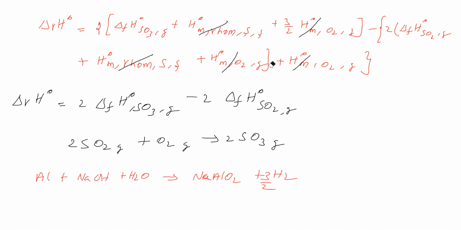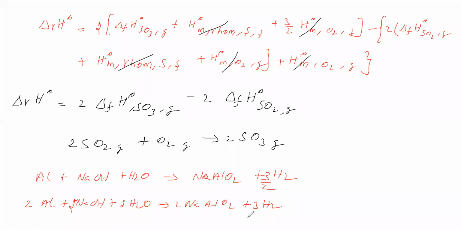For this equation, here denominator 2 is there. This 2 we have to cancel, therefore we will multiply the whole equation by 2. So 2 times aluminum plus 2 times NaOH, 2 times water, then 2 times NaAlO2, then hydrogen is 3 times. Okay, so is the equation balanced or not, we will check. 2 times sodium, 2 times sodium, 2 times aluminum, 2 times aluminum, oxygen 2 here, here 2 into 2, 4. Hydrogen 2 into 2, 4, here 2 into 1, 2, therefore totally 6. Here also 3 into 2, 6.